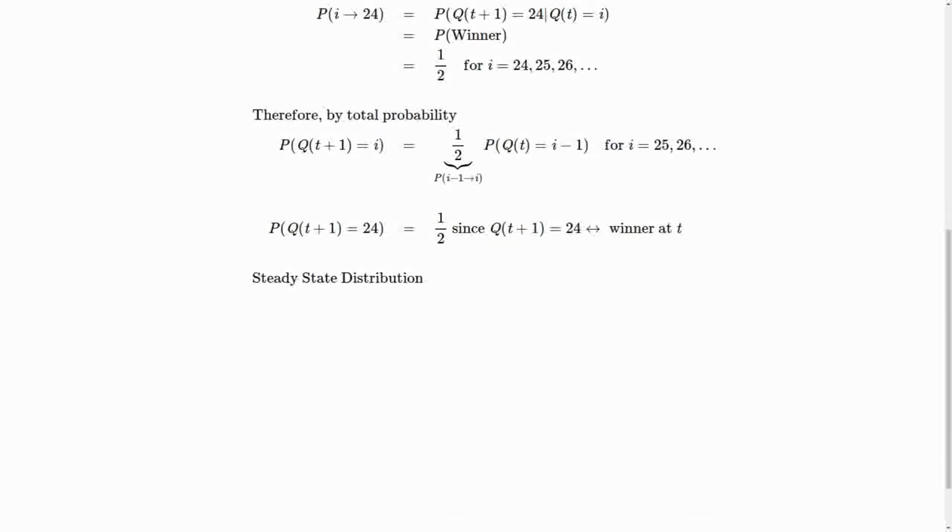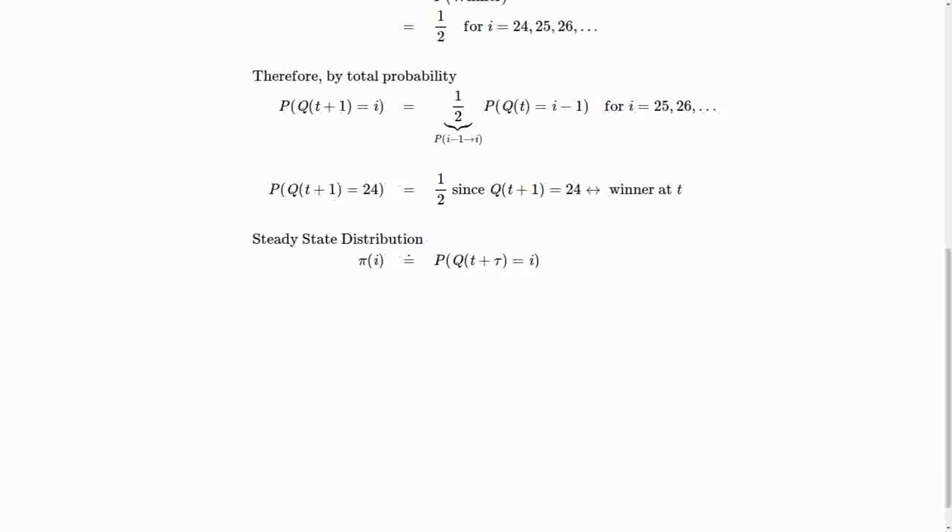And so, repeating the idea of a steady state equation from the BSSQ, we can let time go to infinity in both sides of both equations, or equivalently consider them already in steady state. The probability that Q(t+1) is equal to i is the same as the probability that Q(t) is equal to i for all i.